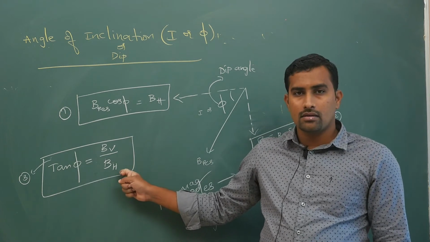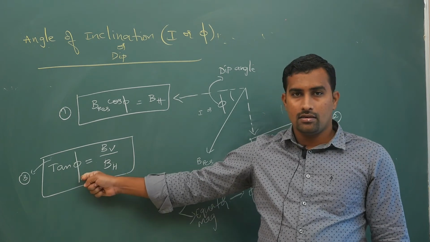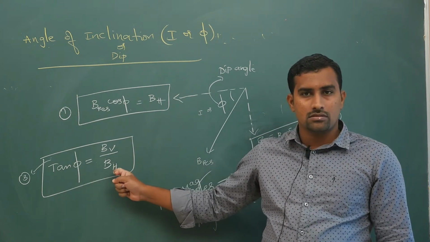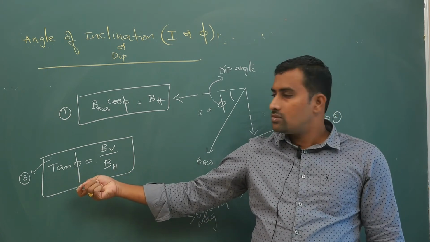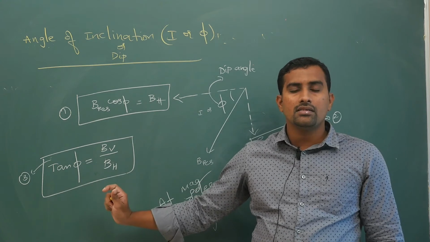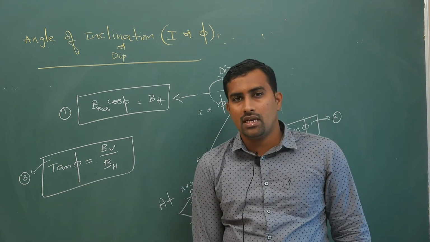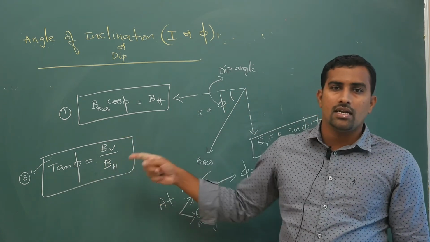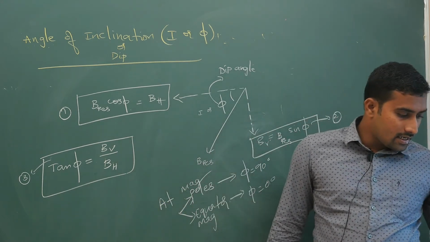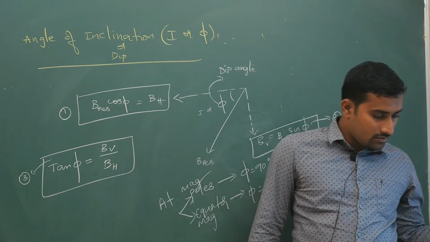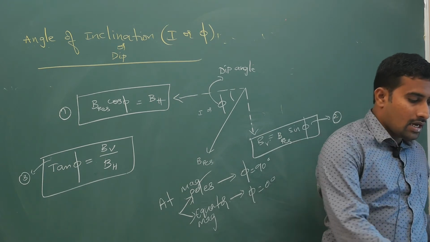Compass needle, dip circle, very important: BH from the compass needle, phi from the dip circle. Each instrument has its own use and meaning. So 3 relations you remember from this much story. Now next, let me continue.